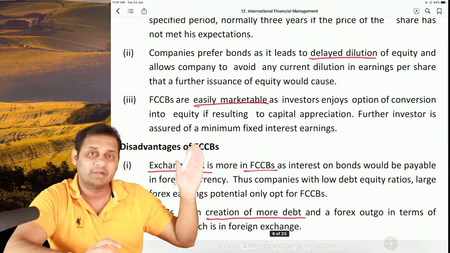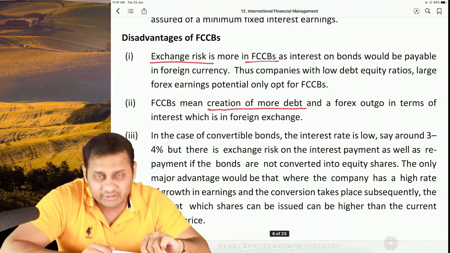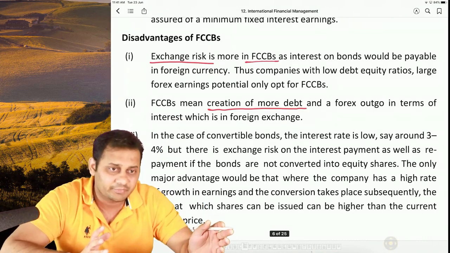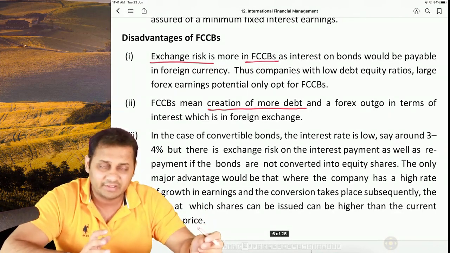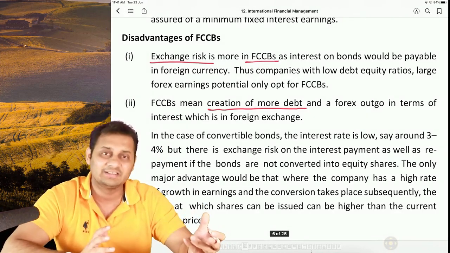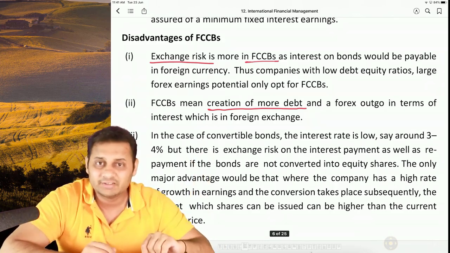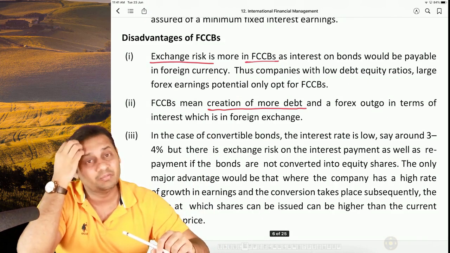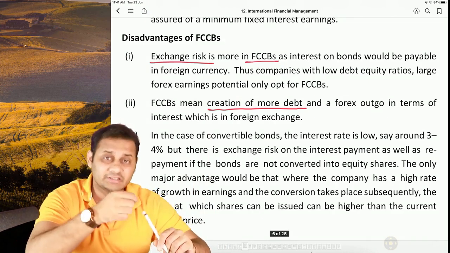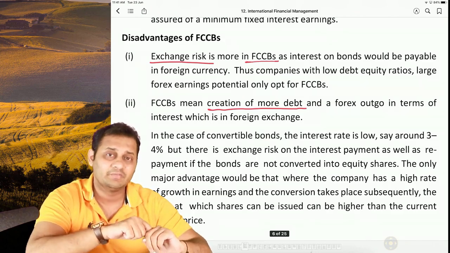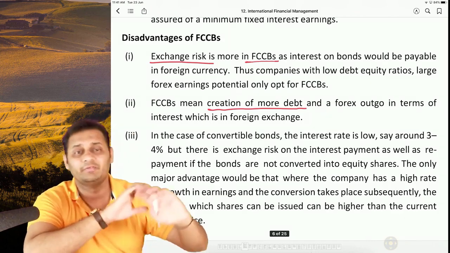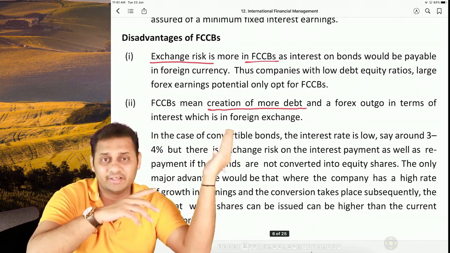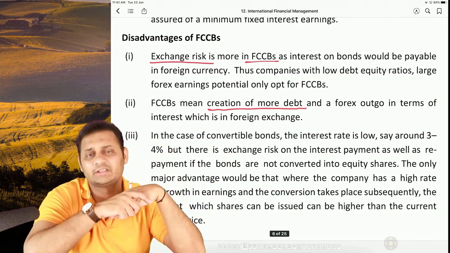It is easily marketable. Then come the disadvantages of FCCBs. The very first disadvantage is the exchange risk. In the entire chapter, every instrument has this disadvantage that exchange risk is there, because foreign currency is involved. The second disadvantage is you are bringing more debt into the company. Bringing more debt means at the time of liquidation, the first preference for the cash available with you will be given to the debt holders only. So equity holders are at risk when there is debt in the company. That's the basic disadvantage.